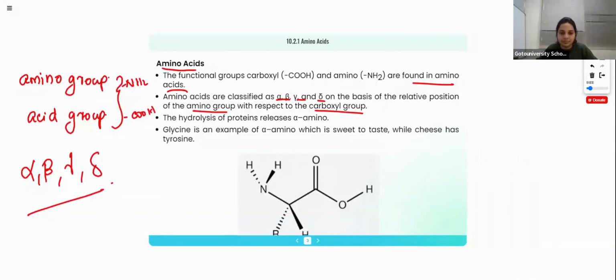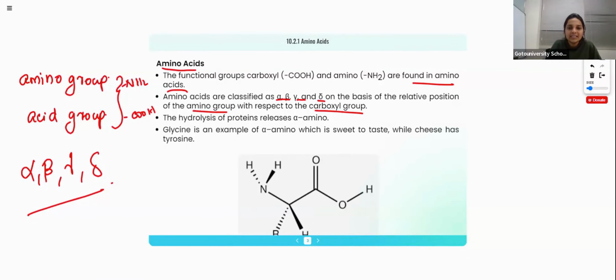This is important. Alpha means the nearest position, beta the next nearest, gamma the next one, and delta the next one. If the NH2 group is near the carboxylic group, that is the alpha position.